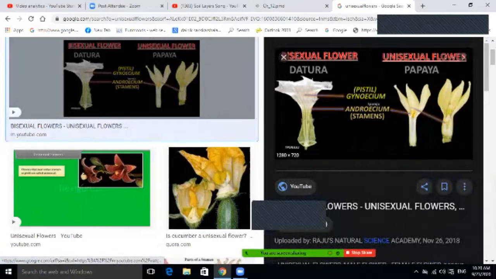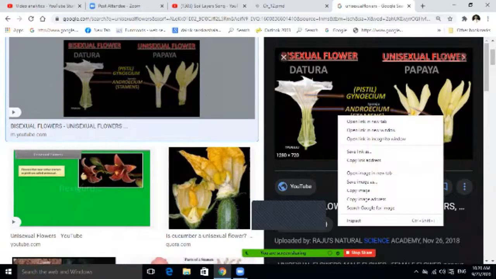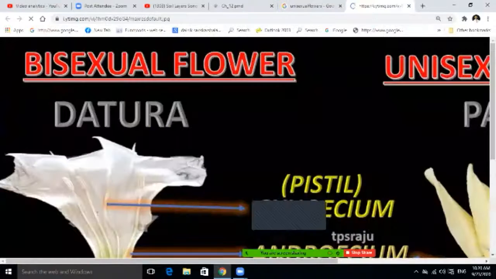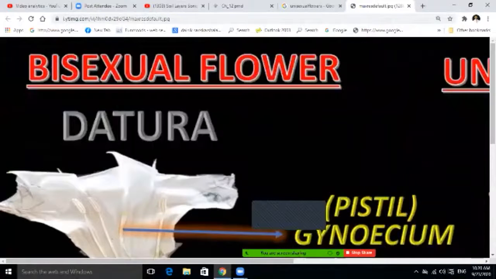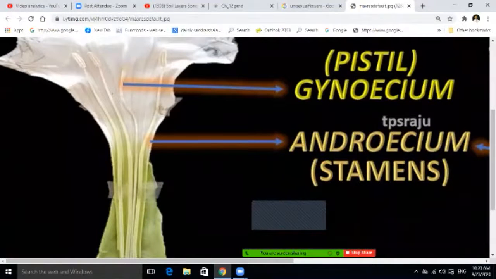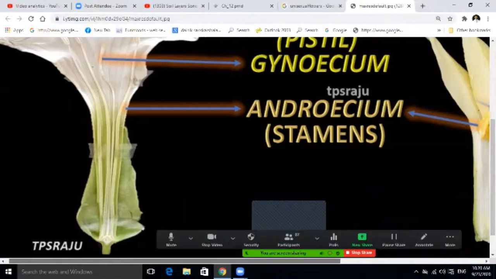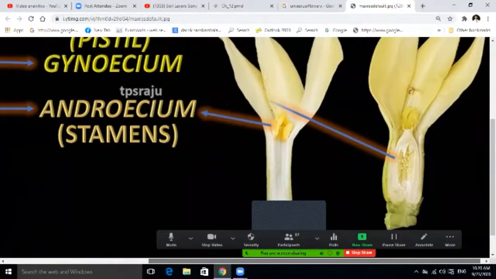Bisexual flowers, for example, dhatura. If you take the dhatura, you see inside it the gynoecium, which is called the pistil, and this is the androecium, which is called the stamen. And this is the papaya.